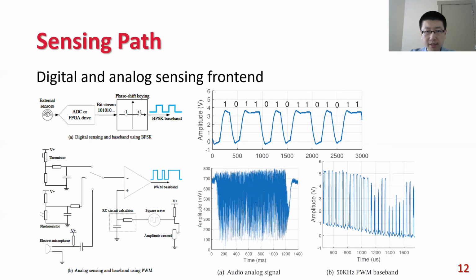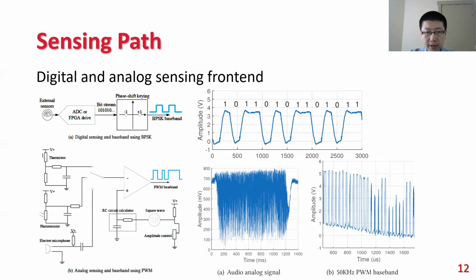The digital sensing front end connects external sensors with an analog-to-digital device or FPGA drive circuit that can convert sensor output into a bit stream for modulation. It can generate a baseband that uses binary amplitude to represent digital data.